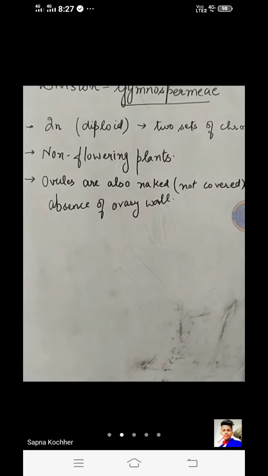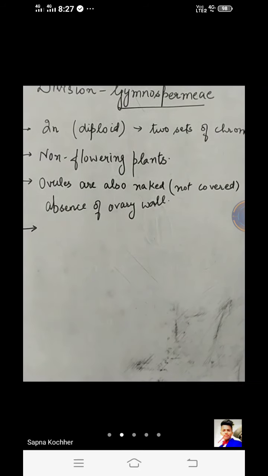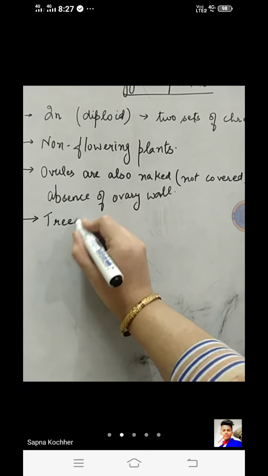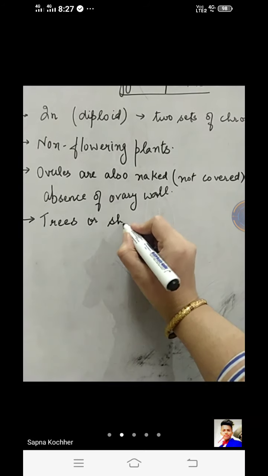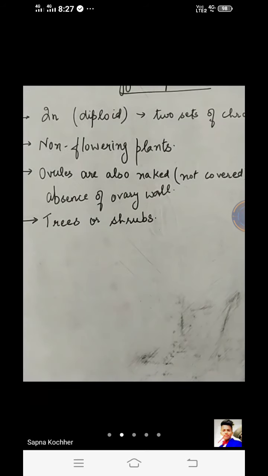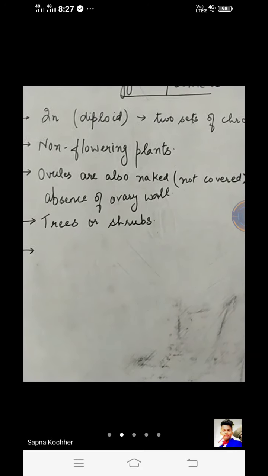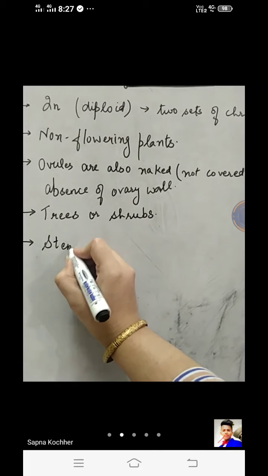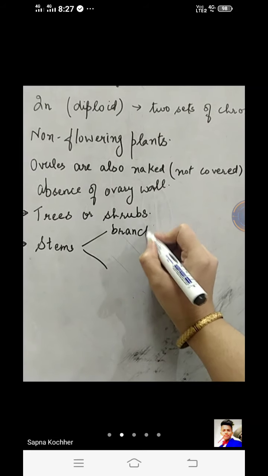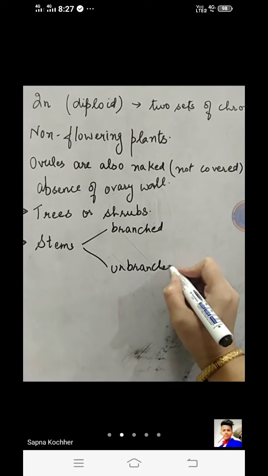And also coming to the plant type, what is the characteristic of its plants? The very first is the plants are woody types. That is, they can be either in the form of a tree, or in the form of short-heighted woody plants called shrubs. Fine. Coming to the structure of the plant, that is the stem, root as well as the leaves. The stems can be branched in some species or unbranched in others.